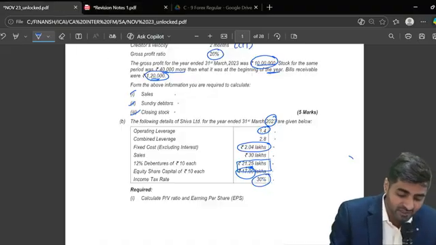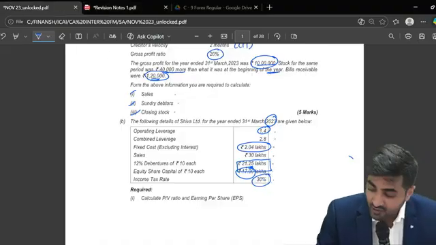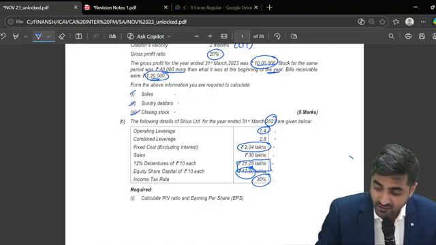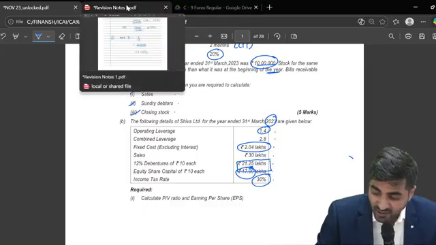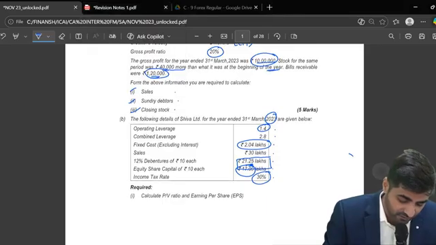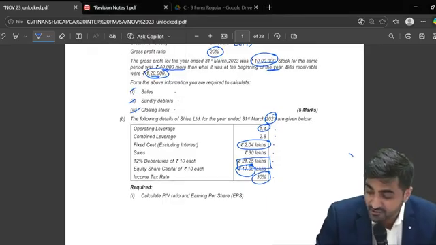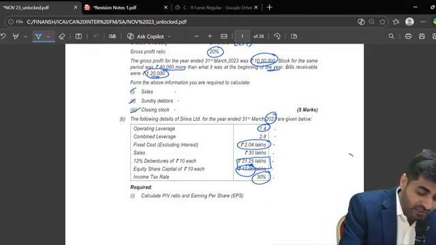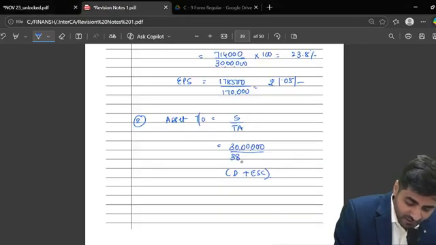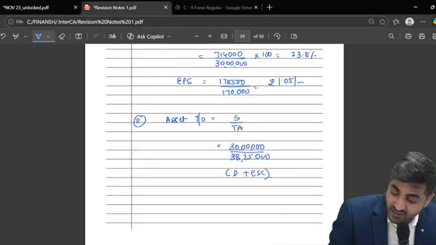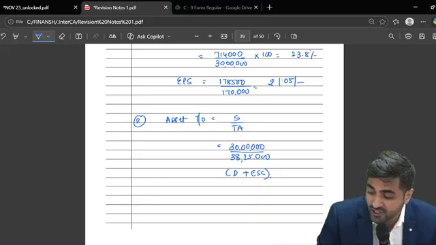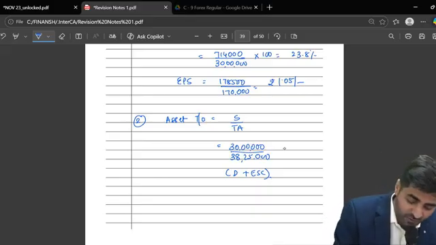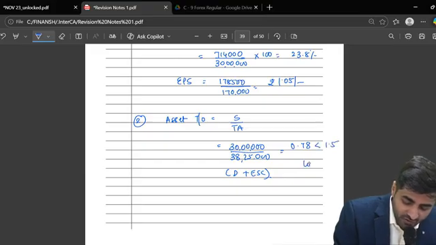My debenture is 21,25,000 and equity share capital is 17 lakhs, so the total is 38,25,000. If I divide 30 lakhs by this, it comes to 0.78. Is it lower than the industry turnover ratio?